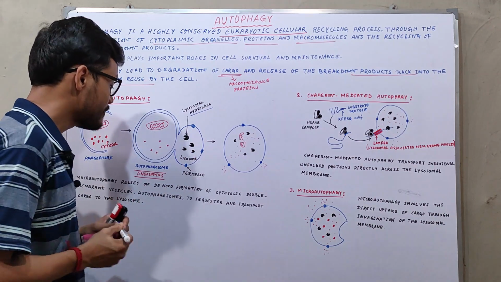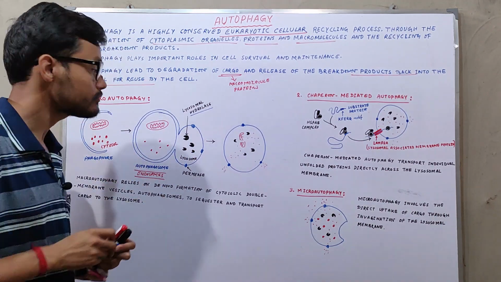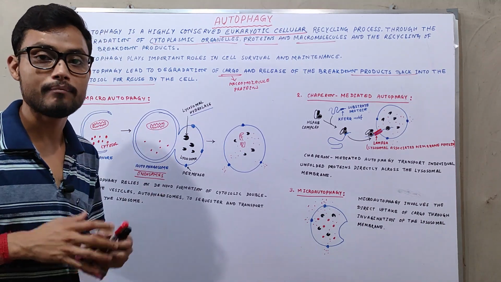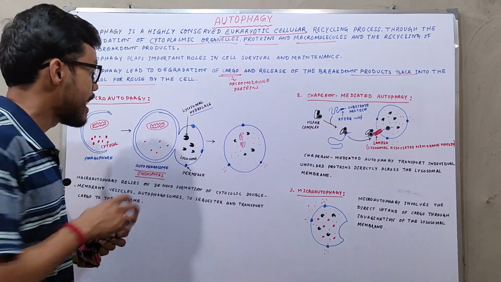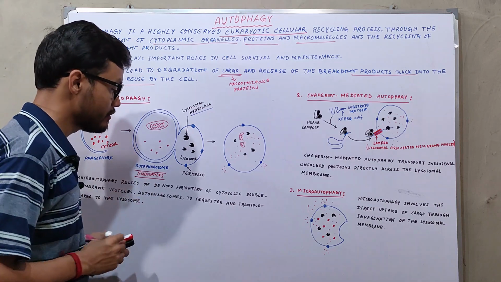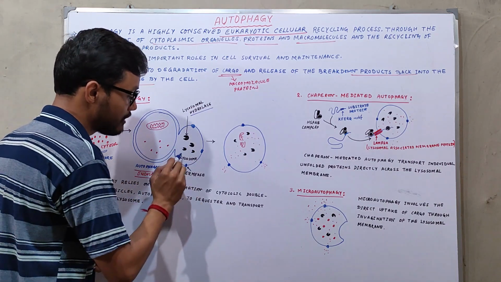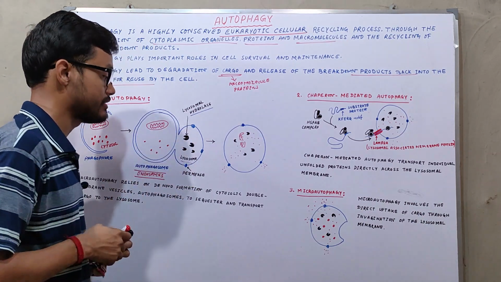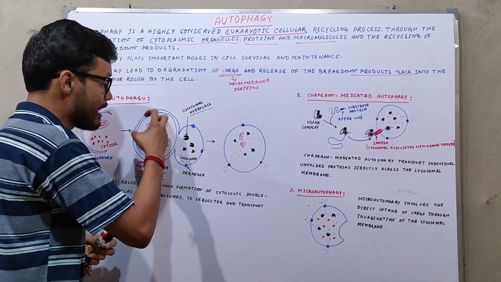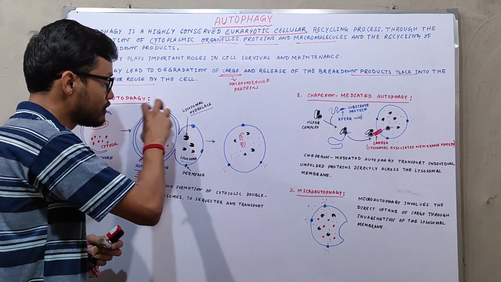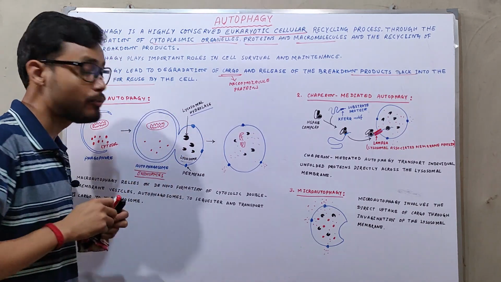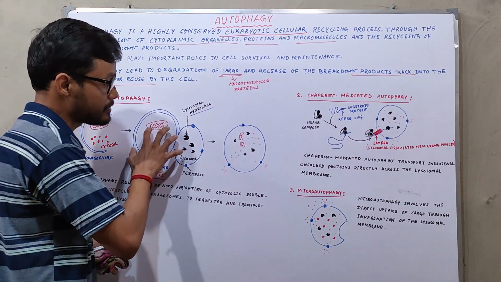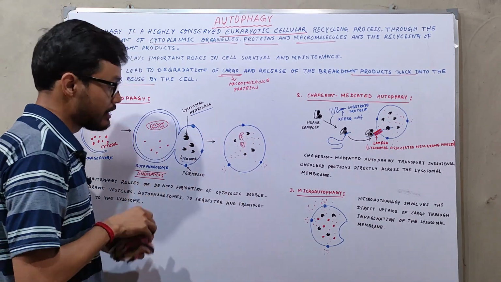Whenever an endosome is produced inside a cell, these double membrane compartments fuse with the lysosome, and the lysosomal hydrolases are released from the lysosome, engulf the components present within these endosomes or autophagosomes, and specifically digest those products.